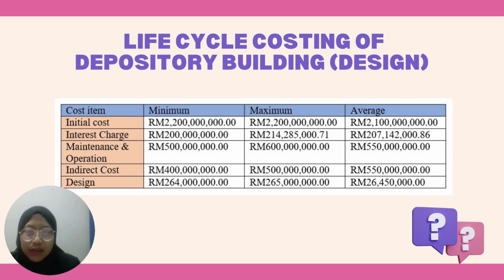Alright, this is the life cycle costing of the depository building design. For the cost items, there are three: minimum, maximum, and average, and they contain initial cost, interest charge, maintenance and operation, indirect cost, and design.